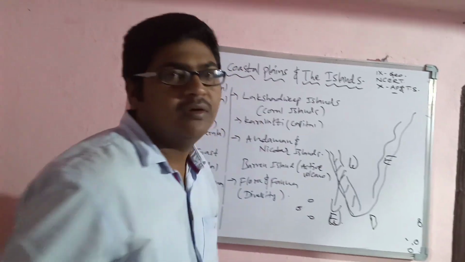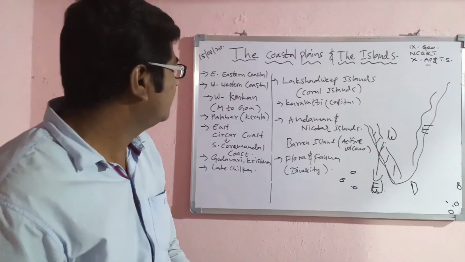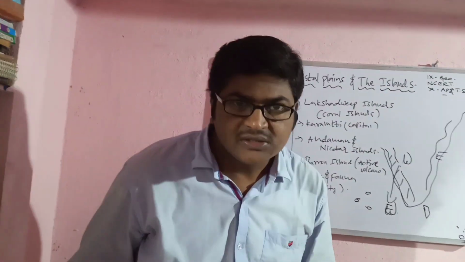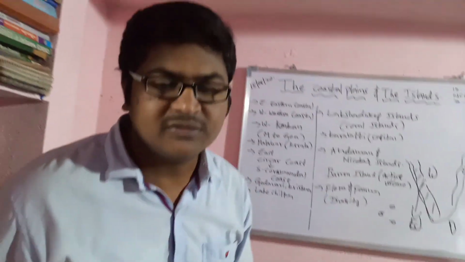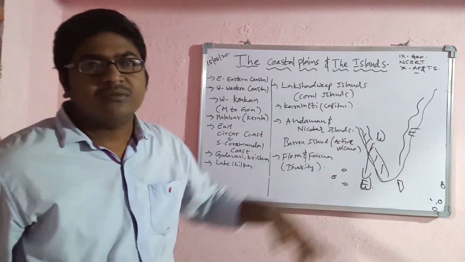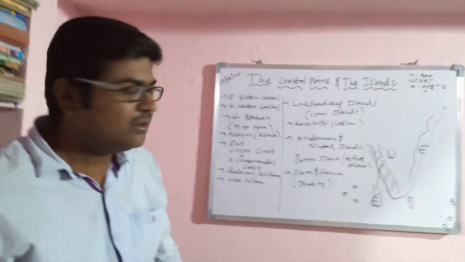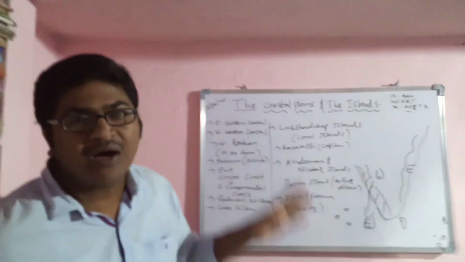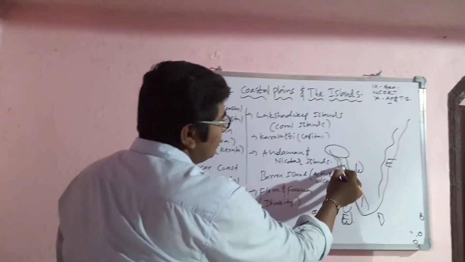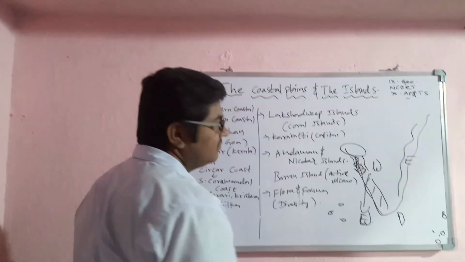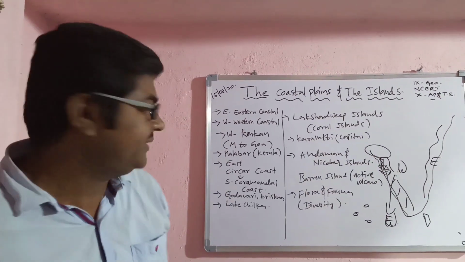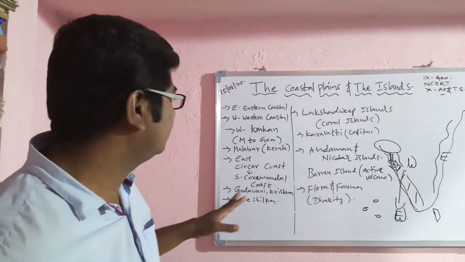The coastal plains in different areas have different names. On the west side, we call it the Konkan coast. The Konkan coast is located from Mumbai to Goa. These areas are called the Konkan Plain or Konkan coast.